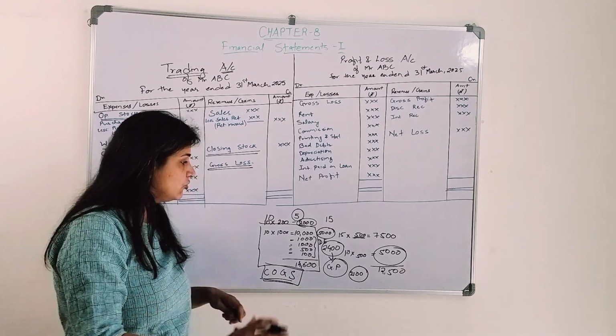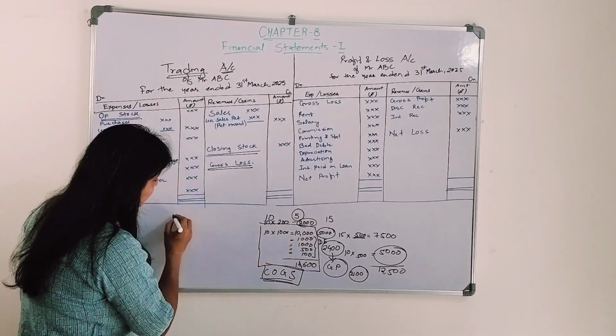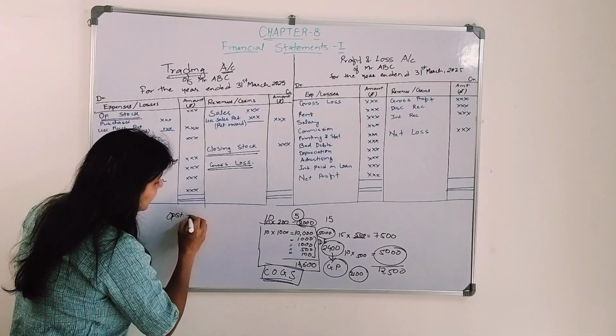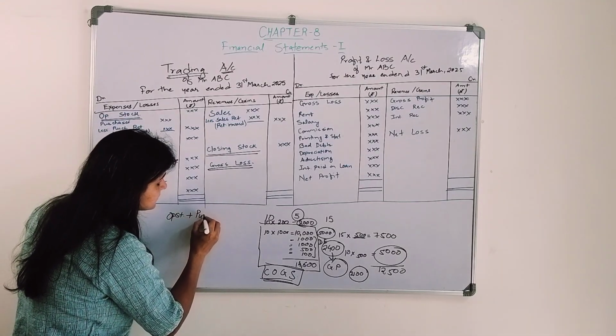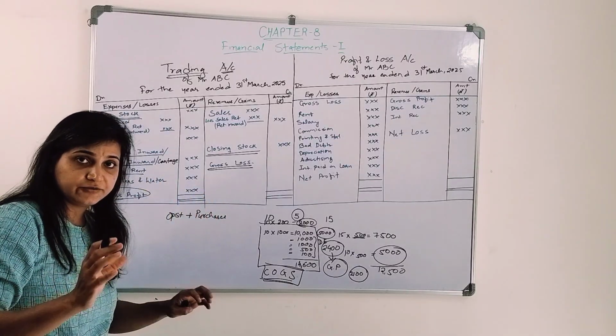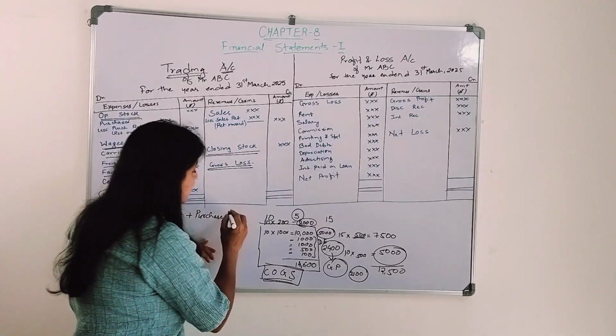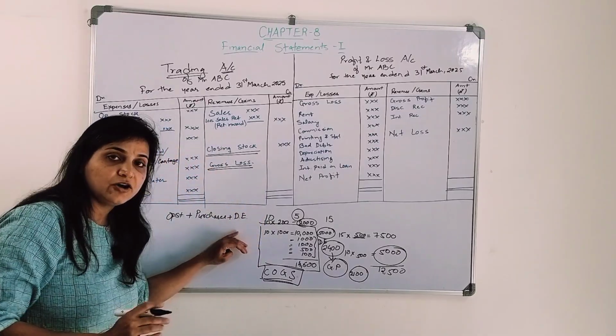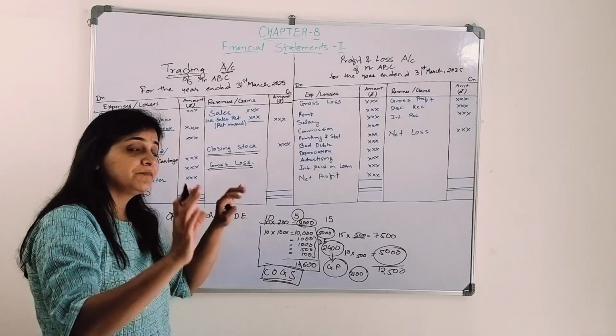How will I get to know? I will start with the opening stock, plus I need to add the current year purchases that I have made of that particular goods, plus whatever direct expenses I have incurred on those goods, right?